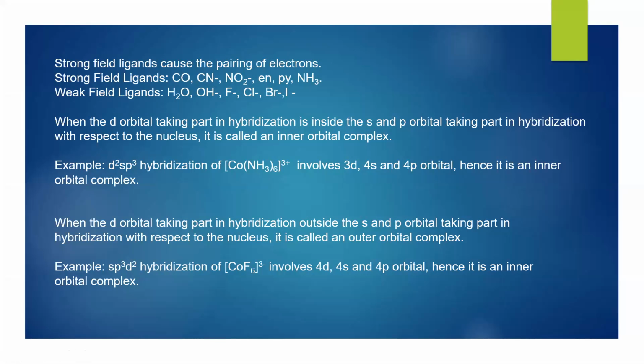When the d orbital taking part in hybridization is outside the s and p orbitals with respect to the nucleus, it is called an outer orbital complex. Example, sp3d2 hybridization involves 4d, 4s and 4p orbitals, which is known as an outer orbital complex.